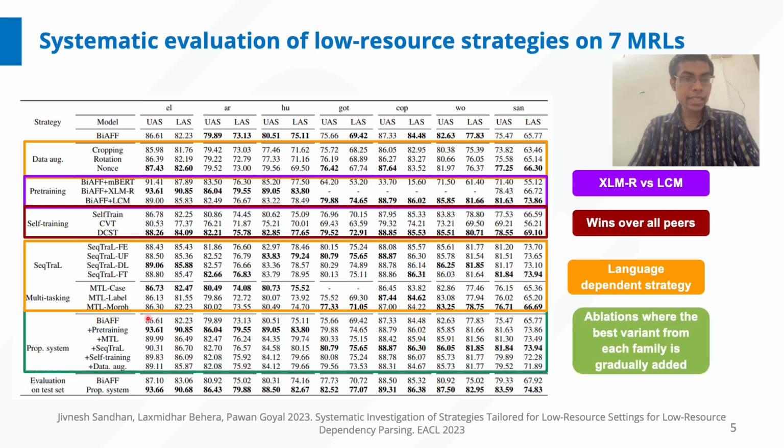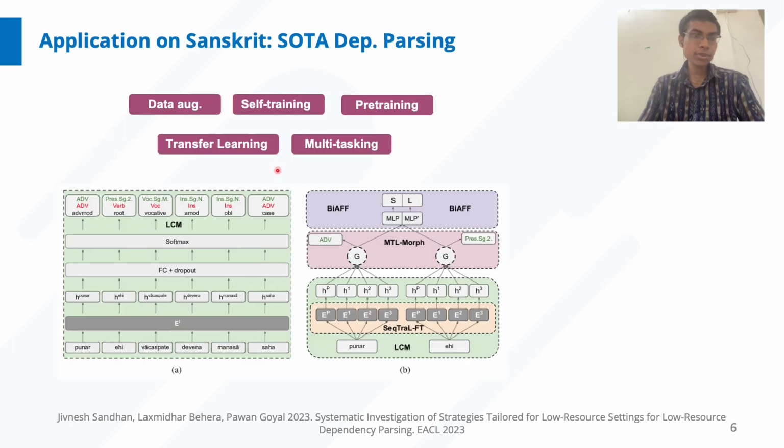And finally, in our ensemble system, we found that where languages are covered in the pre-training, only pre-training is helping and other strategies are not helping to improve the performance. But in contrast, for the languages which are not covered in the multilingual pre-trained language model, pre-training, multitasking learning and sequential transfer learning, all these strategies are helping to boost the performance. Finally, we showcase the successful application to Sanskrit and report the state-of-the-art